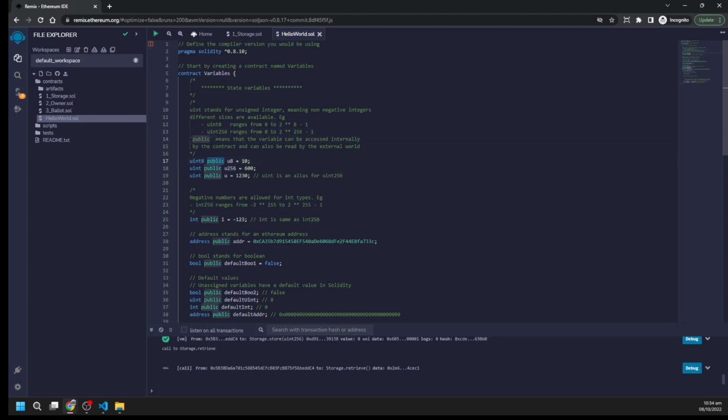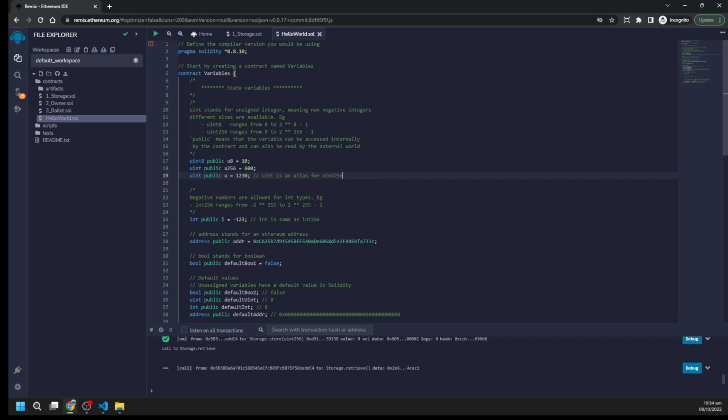The public keyword means that the variable can be accessed internally by the contract and can also be read by the external world. So this is basically the scope of that variable, that we can access it from outside also. These are the state variables that we have defined here.